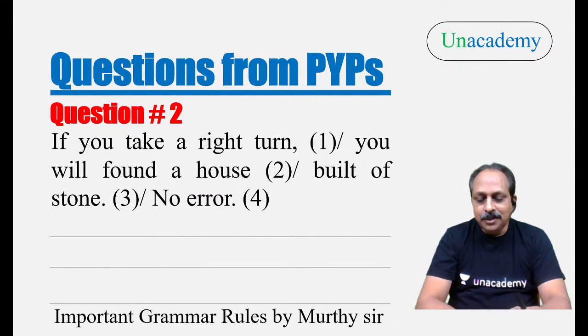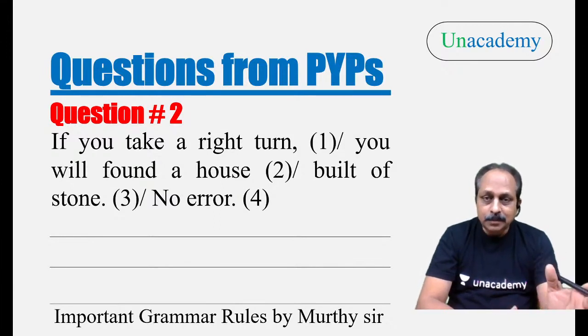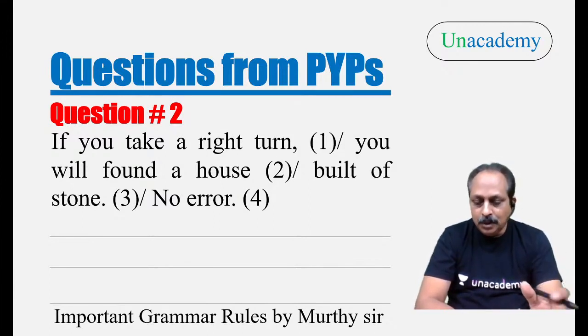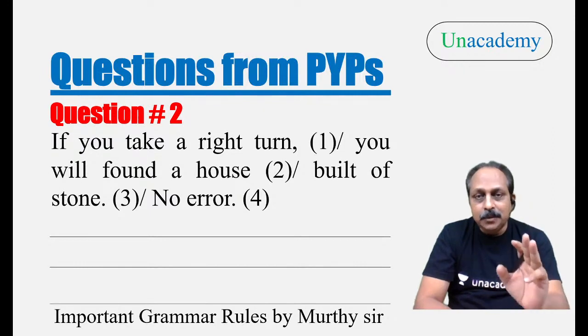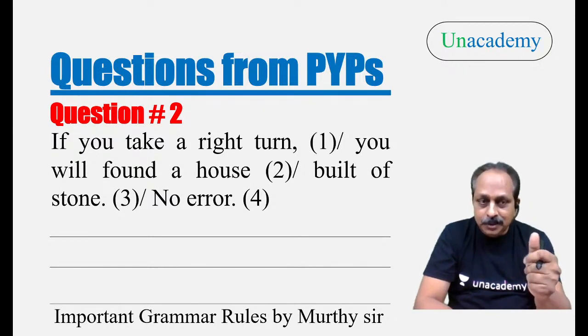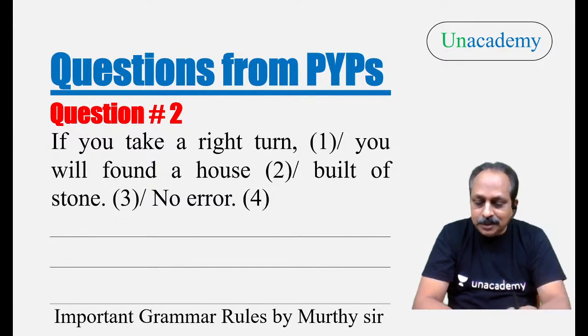Try to answer. Your answer is right. Found is not correct. It is find. If you take a right turn, you will find a house built of stone. If conditional, Nagamaleshwari, very good. But which type of conditional is it? We have broadly three types of conditionals: present conditionals, past conditionals, zero conditionals. Present conditionals again have two types: open conditionals and hypothetical conditionals. Which one is this? No, it is about a conditional. Which conditional is that?